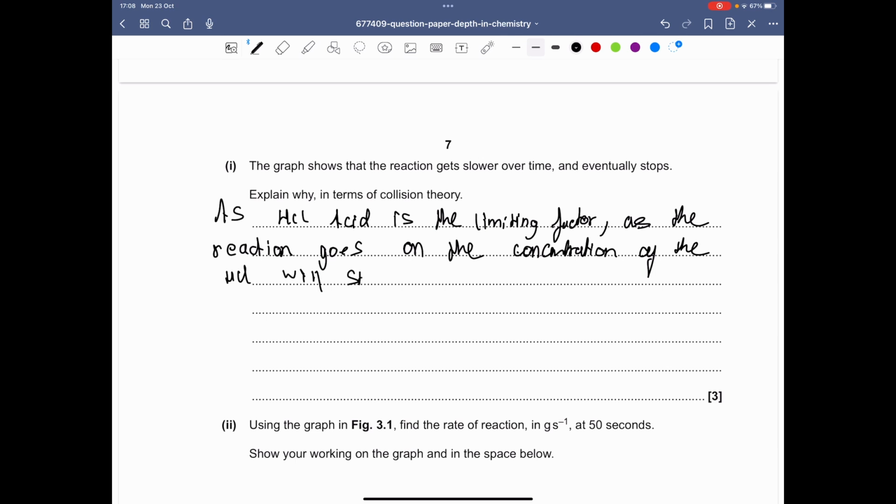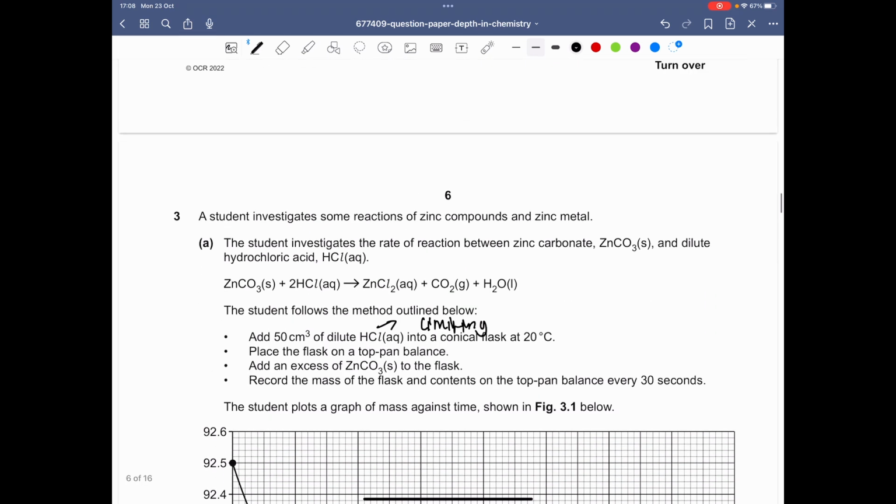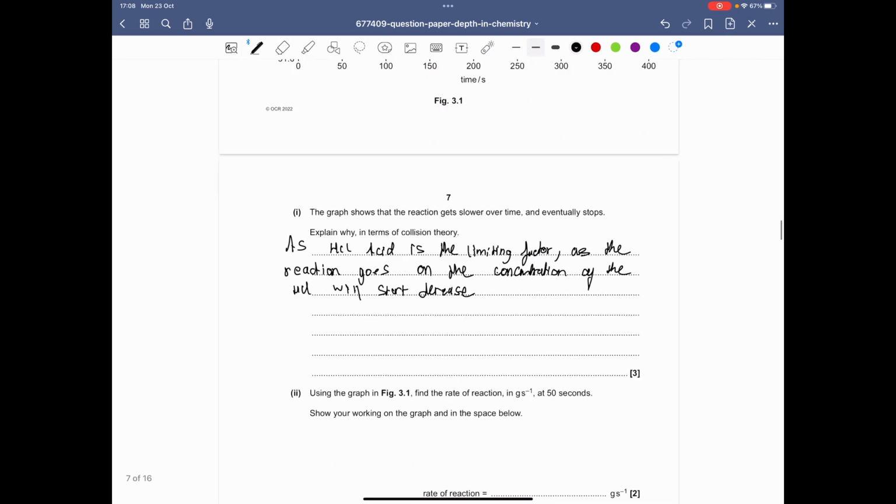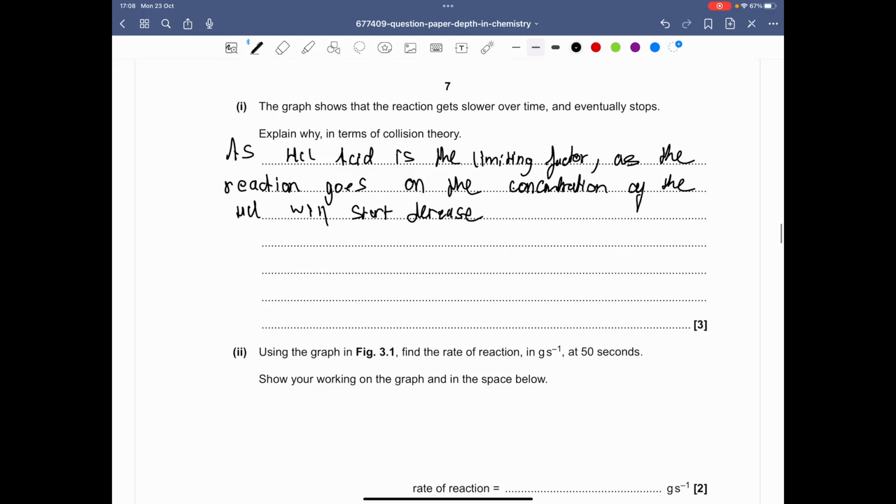Obviously, this is because, as we see in the question, the hydrochloric acid reacts with the zinc carbonate to form the zinc chloride. So obviously, it starts to decrease, which is illustrated in this graph. So it will start to decrease as it reacts with zinc carbonate.